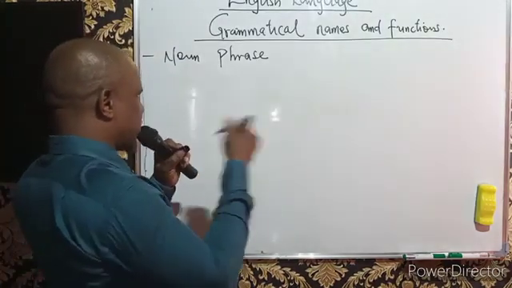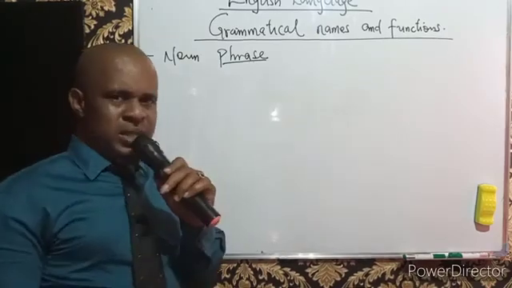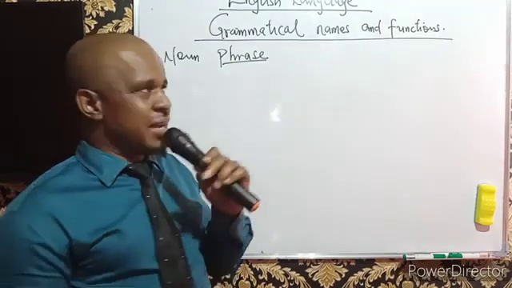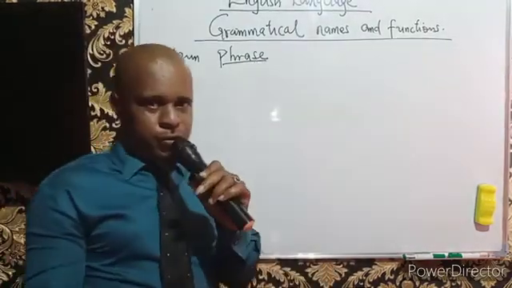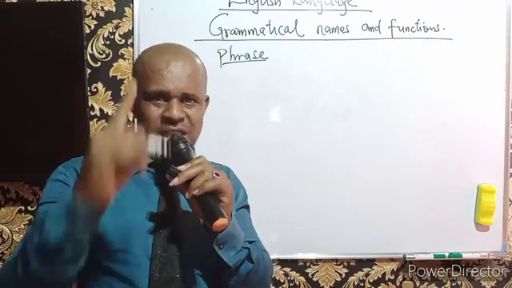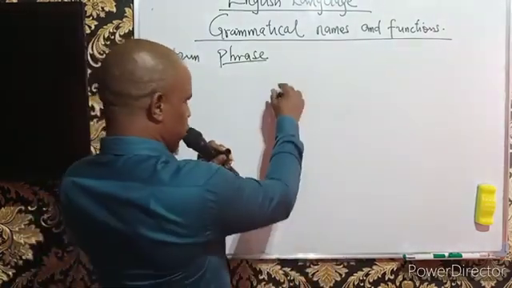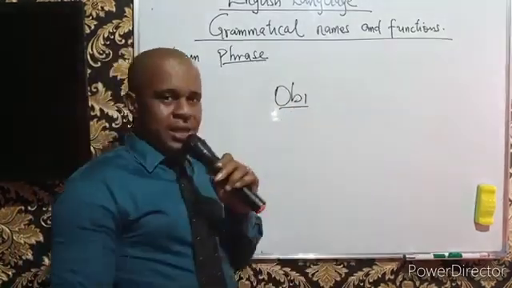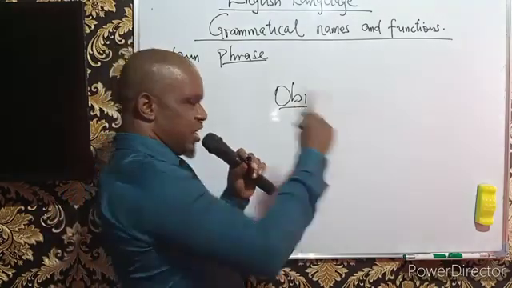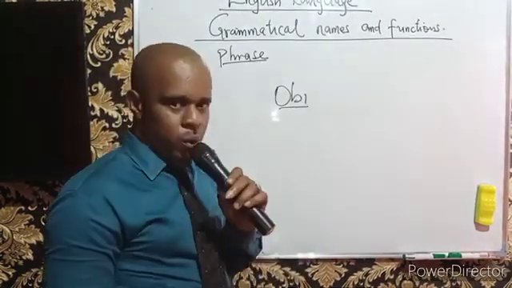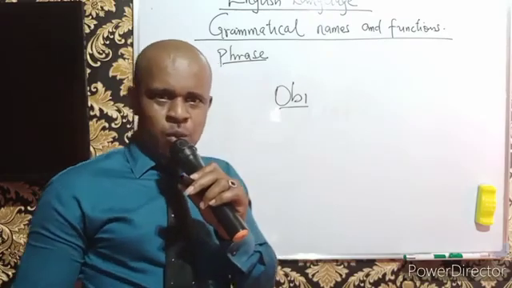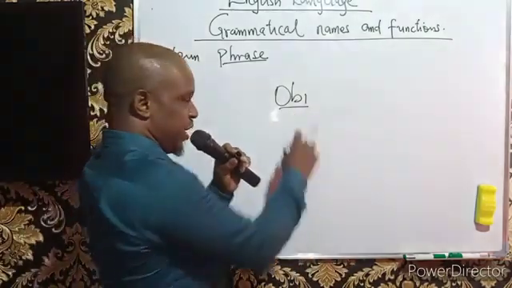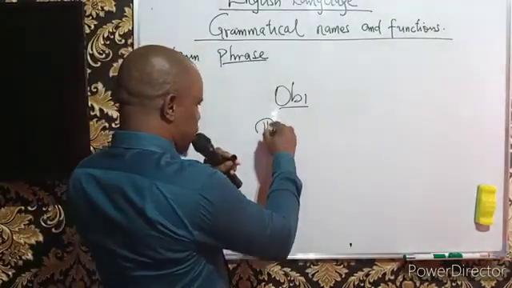But then we should look at phrase as well. When we say phrase, phrases are actually group of words. And group of words involve something that has to go beyond a single word. We have the word Obi, for instance. Obi is a name. You cannot call this a noun phrase because it is a single word. So it is a noun. But when we talk about noun phrase, we are talking about group of words which serves the purpose of a name. Example, the intelligent boy.